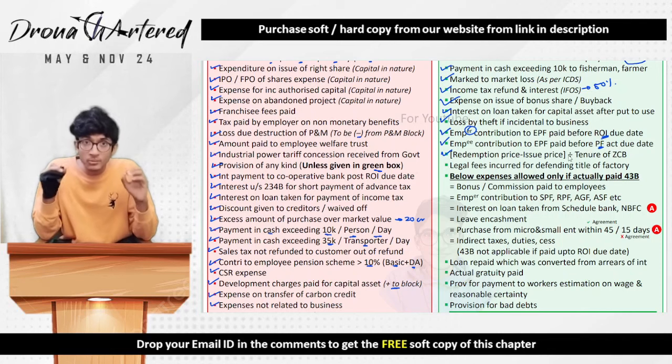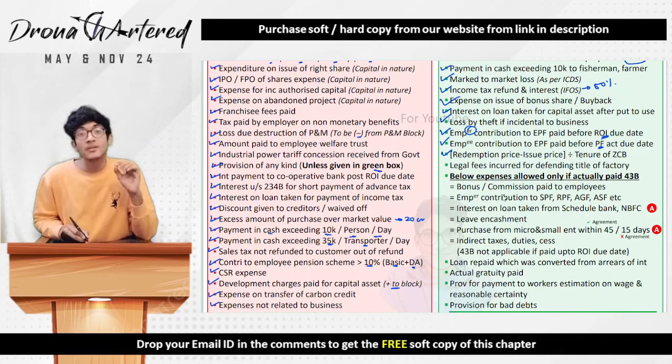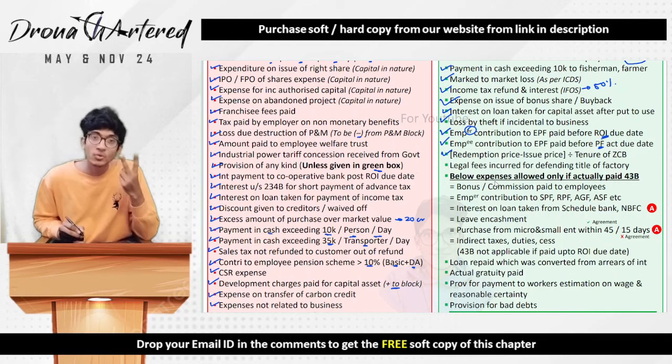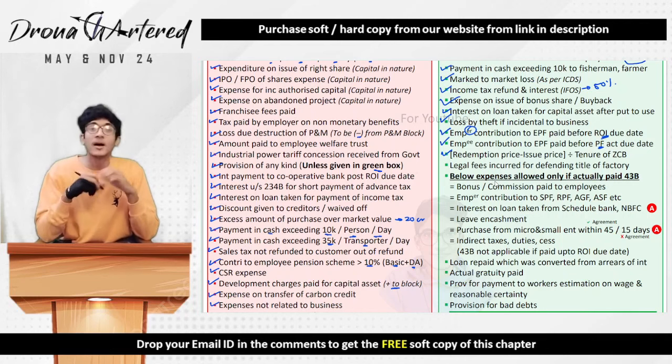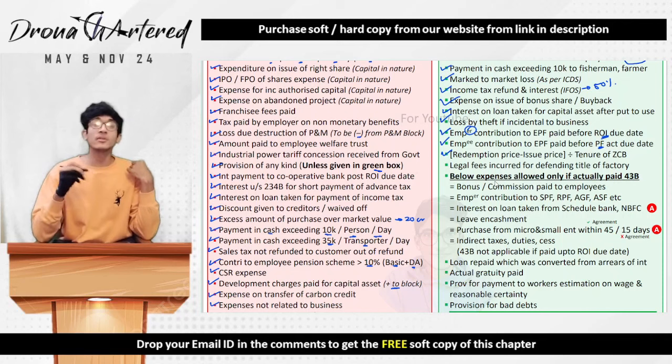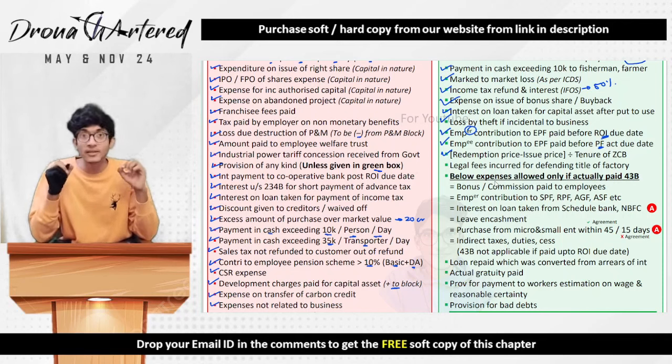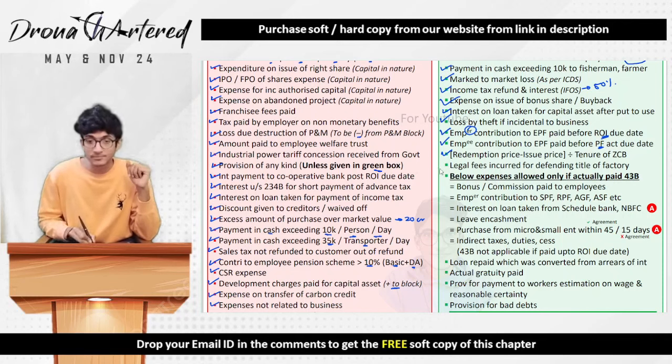Next is your ZCB, that is your zero coupon bond. So under zero coupon bond, what happens? You issue a bond for 80 rupees and you redeem it for 100 rupees after 2 years. So in such a case, this 20 rupees is the hidden interest that you are paying. This 20 rupees is allowed as a deduction over the tenure of the bond. Our tenure of the bond was 2 years, so 10 rupees interest per year is actually your expense.